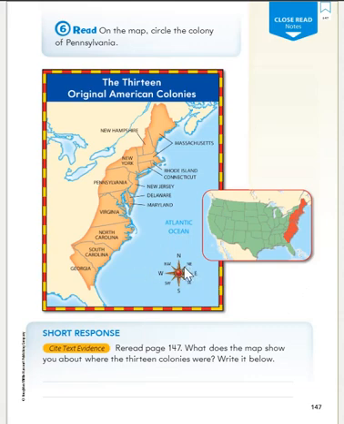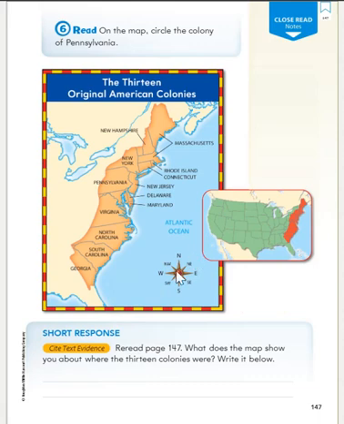We also have northeast, which is between north and east, so it's kind of in between the two. We have southeast, which is in between south and east. We have southwest, in between south and west. And we have northwest, in between north and west. So what direction are these 13 colonies? If you go this direction, what direction do we get on the compass rose?